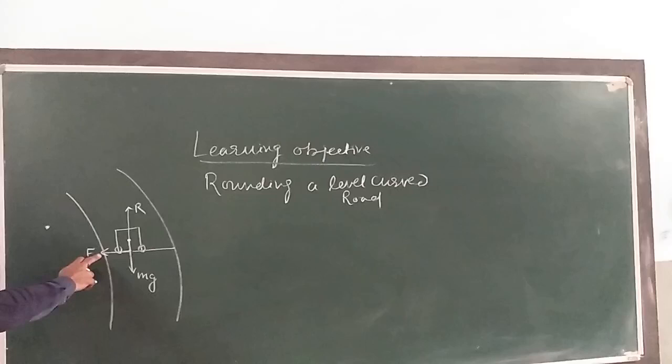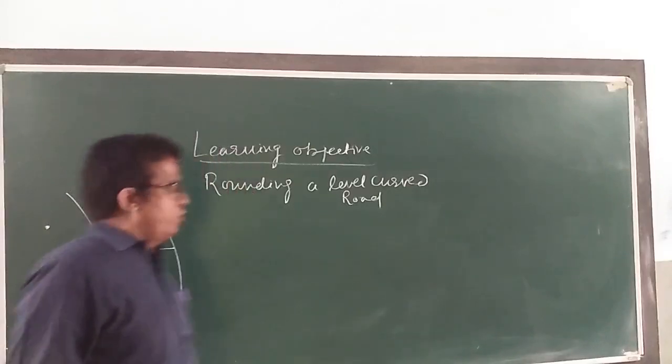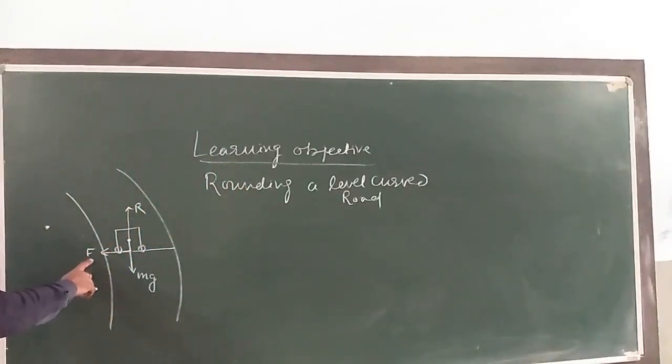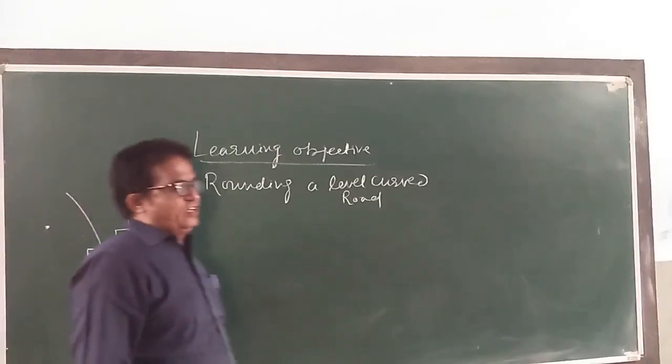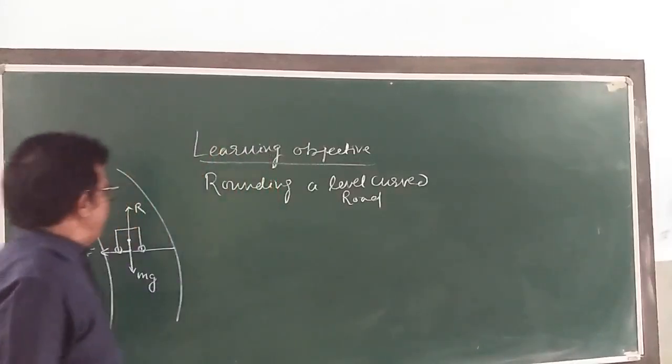So the force of friction between the wheel and road opposes the tendency of the wheels. This force of friction acts towards the center of a circular track. If we take the full circular track, it is towards the center and provides the necessary centripetal force. Here, my dear children.